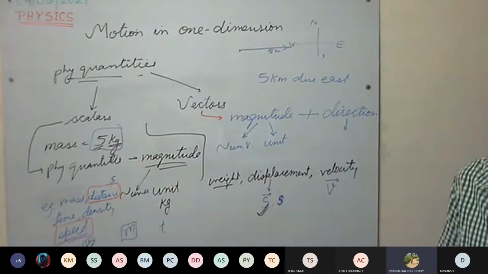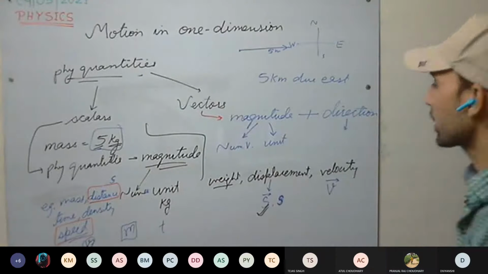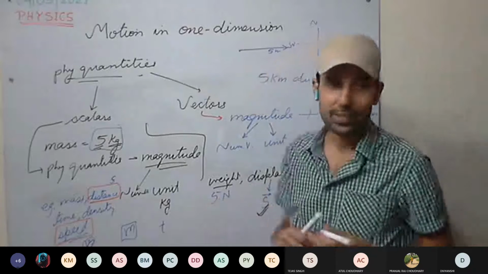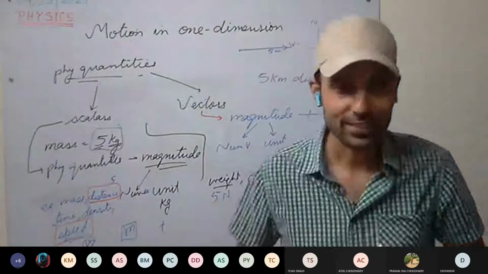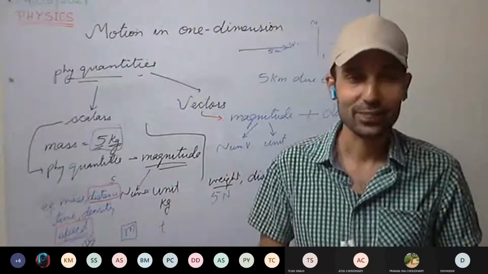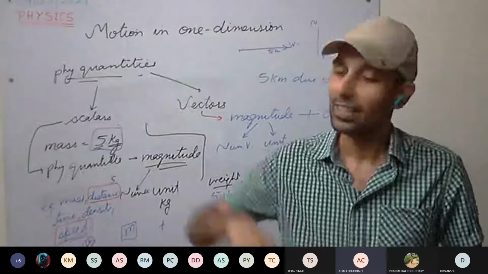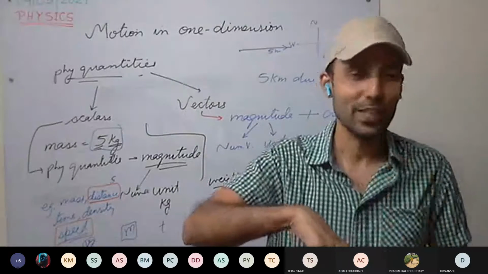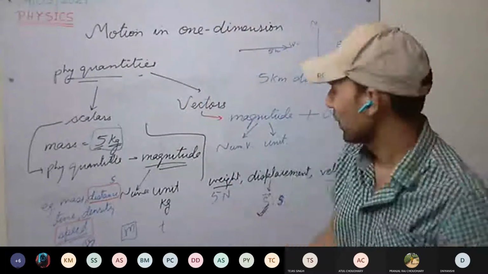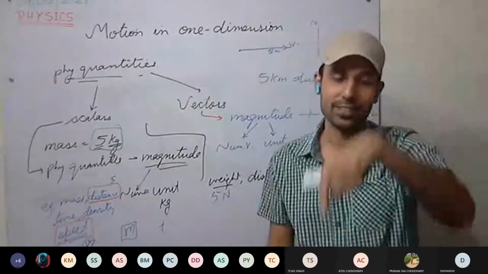How do we represent weight? If I write 5 Newton, it's the weight. So where is its direction? We always know its direction: towards the earth. So we don't require to represent it. We always know it is in this direction only. Weight is always in this direction.